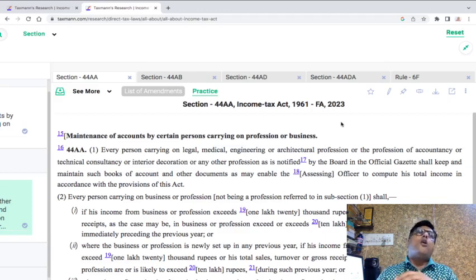Let's take an example of a translator. Somebody is translating only. His job is to translate a document written in Gujarati into English, or English into some other language. Here the matter came before the ITAT, and the ITAT held that the scope is very much limited. He or she has to only translate it. This translation activity cannot be considered as technical consultancy.